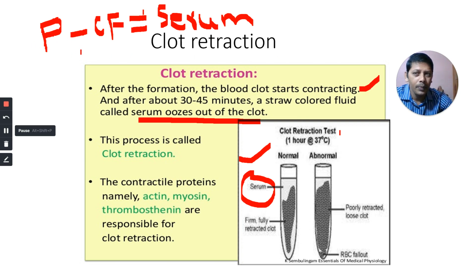Okay, plasma clotting factor. What is the difference between plasma and serum? Plasma is the intercellular fluid. Plasma is collected without allowing blood to clot. But serum is obtained after the clotting of blood. Serum does not have clotting factors. Okay, this process is called clot retraction.